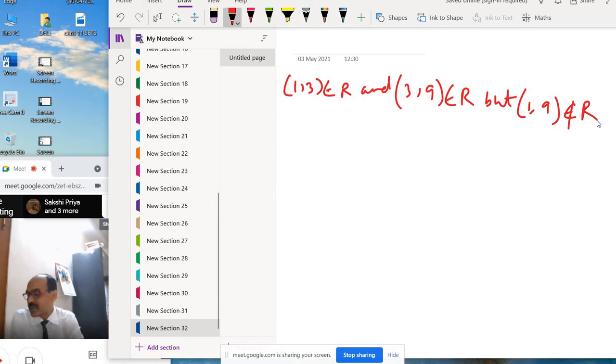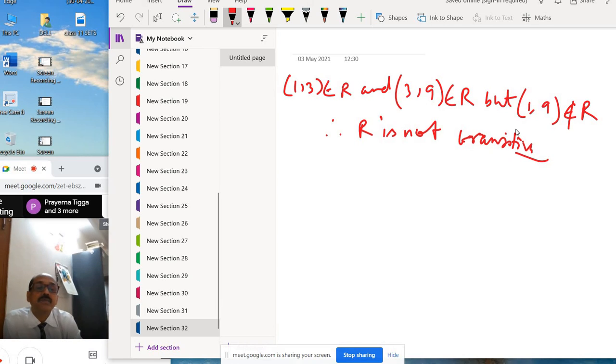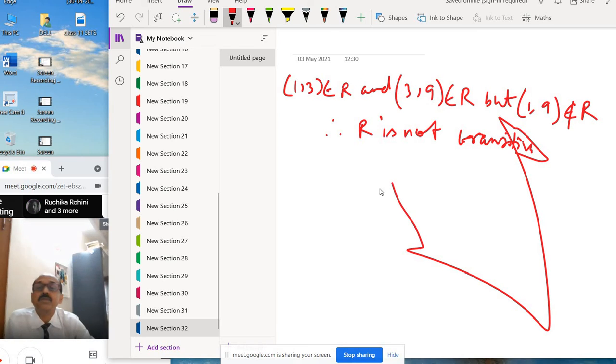1 comma 9 is not present in the relation, because the relation is 1 3, 2 6, 3 9 and 4 12. So it is not transitive. Therefore R is not transitive.